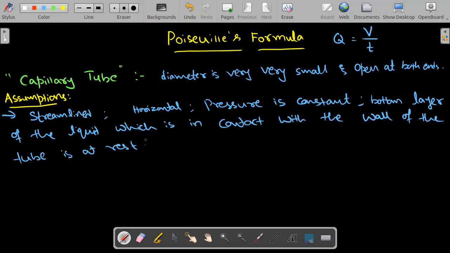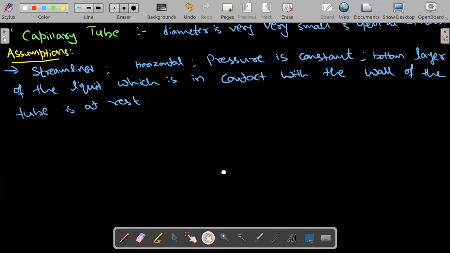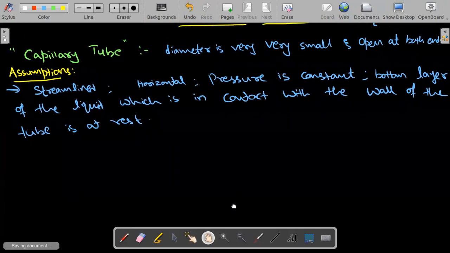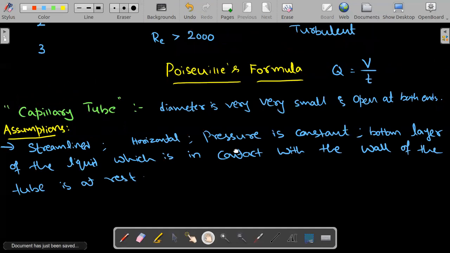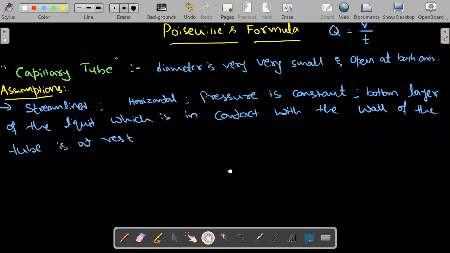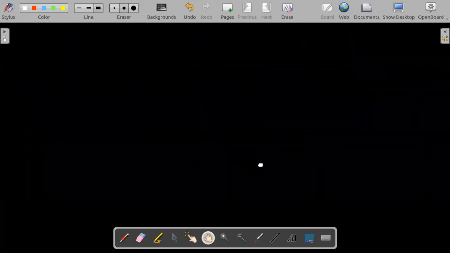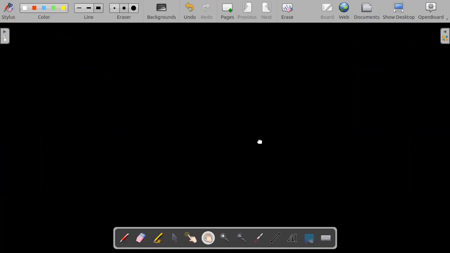So let us look into its derivation. This is a simple one, because we are going to use dimensional analysis to obtain Poiseuille's formula. Derivation for Poiseuille's formula using dimensional analysis. Say that you have a liquid flowing steadily through a capillary tube.